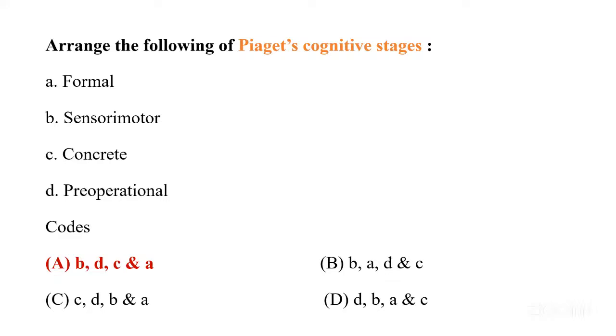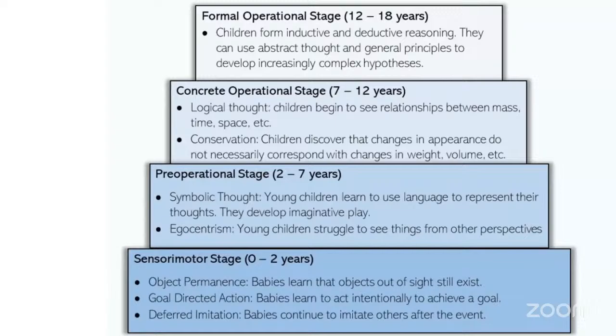The Piaget's cognitive stages. The first one will be sensory motor, that is B. Then we will have pre-operational, that is D. Then we have concrete operational, that will be C. And at the end, we will have the formal operational stage. So this is the correct sequence: sensory motor, pre-operational, concrete operational, then formal operational stage.